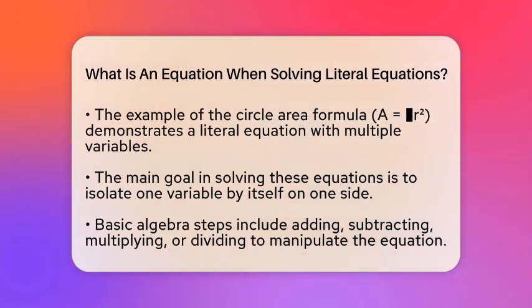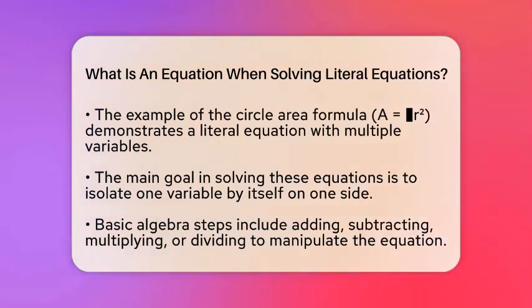When solving these equations, the goal is to isolate one variable. That means getting that variable all by itself on one side of the equation. To do this, you use basic algebra steps like adding, subtracting, multiplying, or dividing. You might also do the opposite of an operation to undo it, called inverse operations.